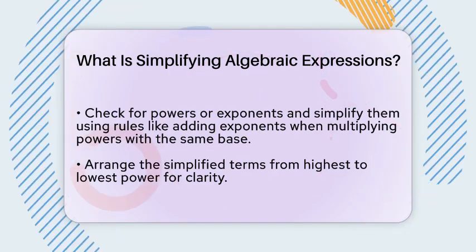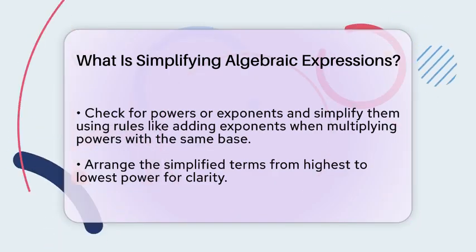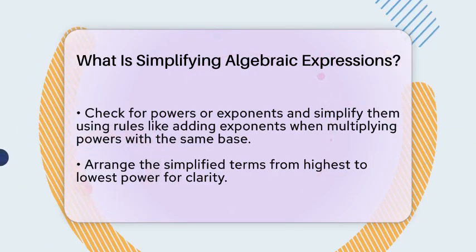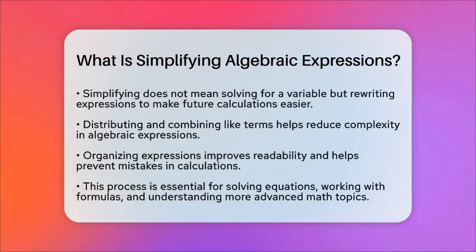For example, if you have 2x + 6x times (y - 8), you first distribute 6xy, then combine like terms to get 6xy - 40x - 8. This skill is very important in algebra because it helps you see the problem more clearly. It also makes solving equations and working with formulas much simpler.